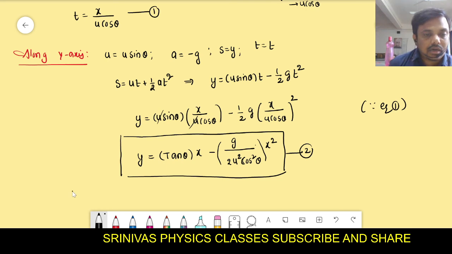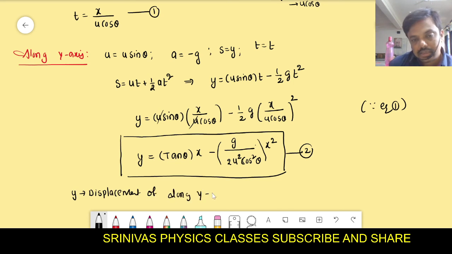What is y? Displacement along the y-axis. Is it correct? What is x? Displacement along the x-axis. Is it correct?